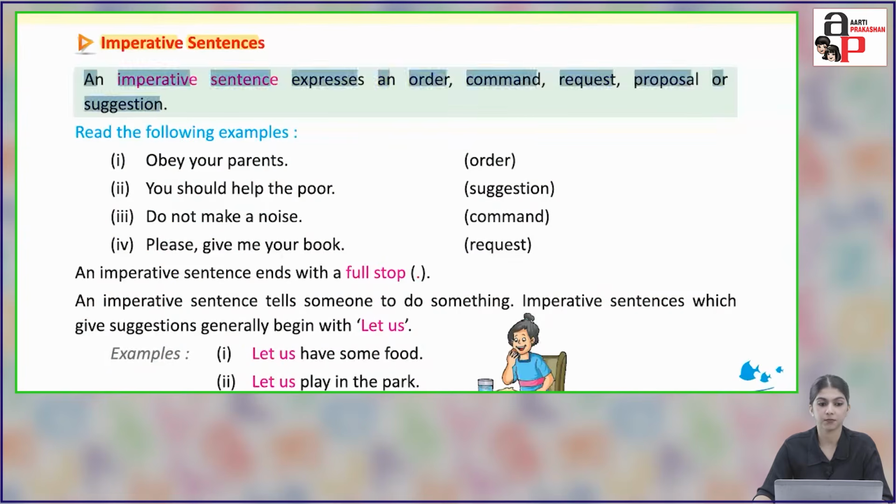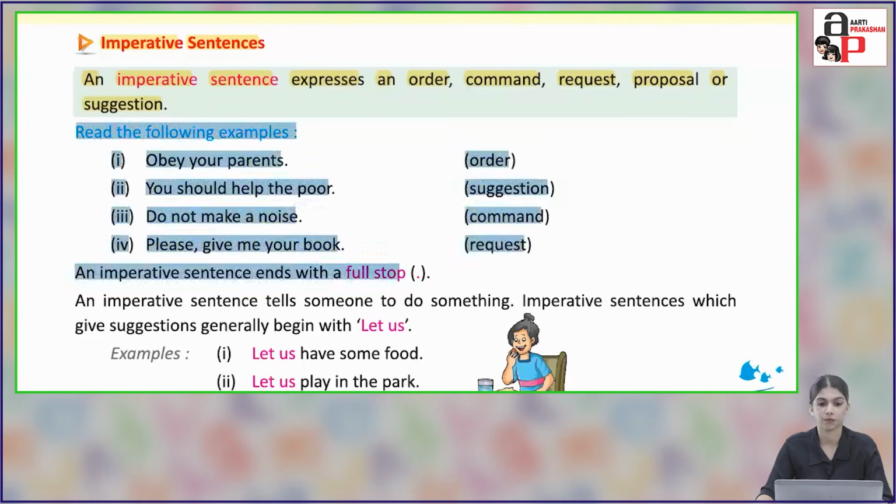Imperative sentences. An imperative sentence expresses an order, command, request, proposal or suggestion. Read the following examples. Obey your parents. It's an order. You should help the poor. It's a suggestion. Do not make a noise. It's a command. Please give me your book. It's a request. An imperative sentence always ends with a full stop.